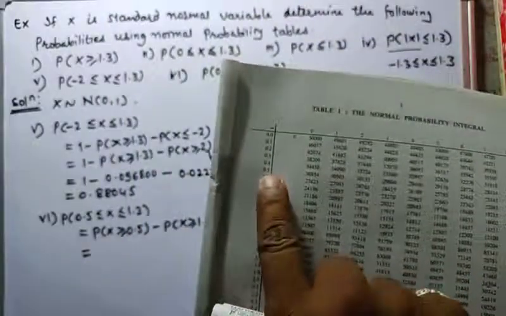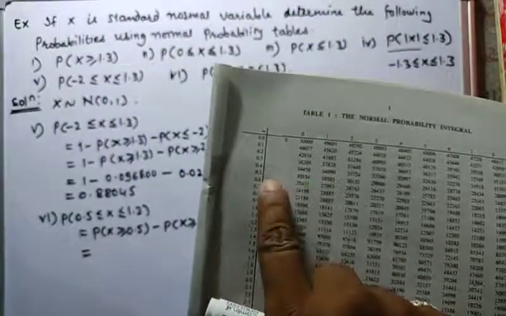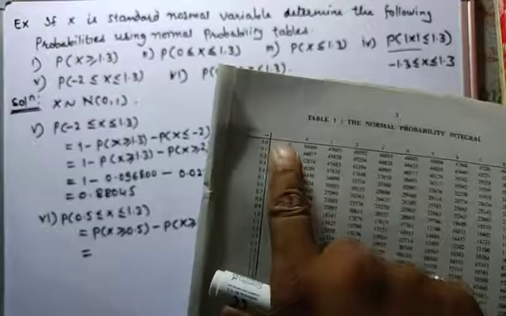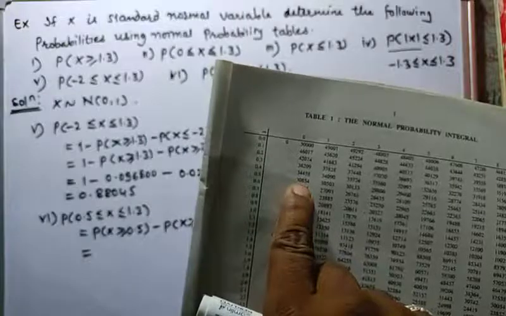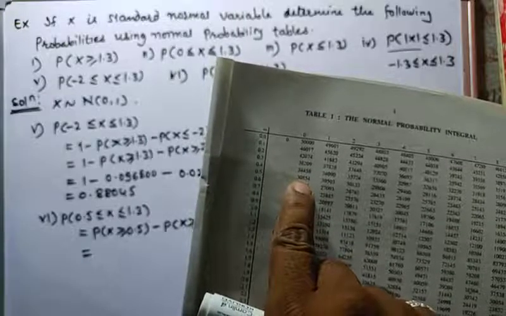So where is 0.5? 0.5 is here, and 0.5 in the 0th column is 0.30854.